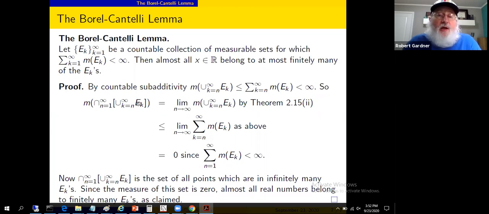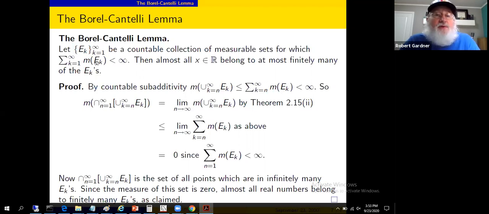Let's look at the first line and then maybe jump down. By countable subadditivity, the measure of the union from k equals n to infinity of the E sub k's is less than or equal to the sum from k equals n to infinity of the measures of the E sub k's.